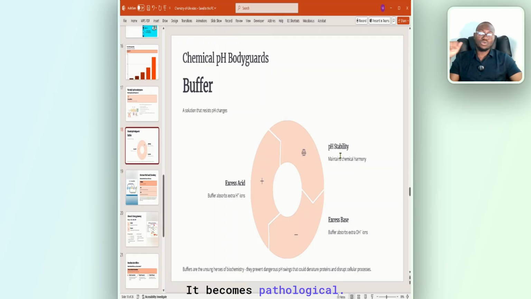It becomes pathological. Remember, all that we are discussing is what? Physiology. What is physiology? Function, function, function. Normal functions, not abnormal function.